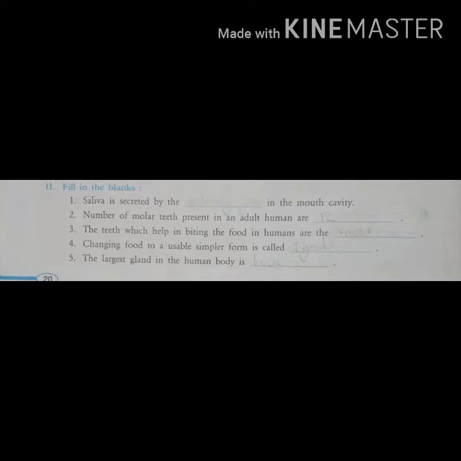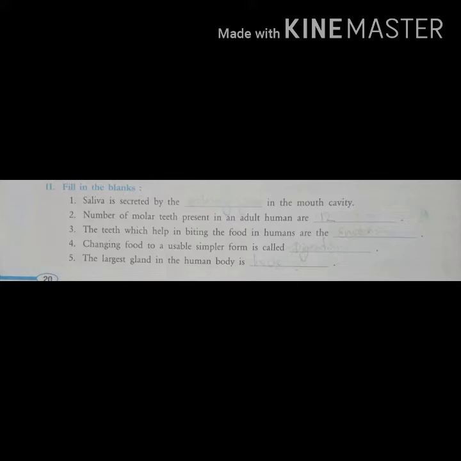The teeth which help in biting the food in humans are. When I was discussing the different kinds of teeth, I also told about the different functions of the teeth. So here the question is asking about the teeth which help in biting the food. It is the incisor. Incisors help in biting the food. For example, when you are eating a banana, you bite the banana with the help of your front teeth, and these front teeth are the incisors. So the answer should be incisor.